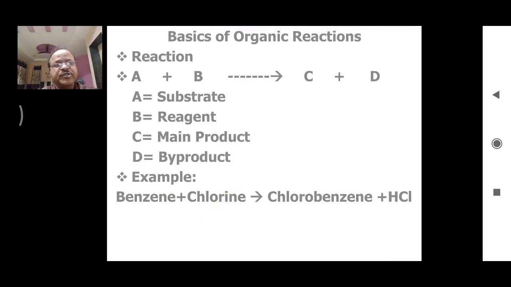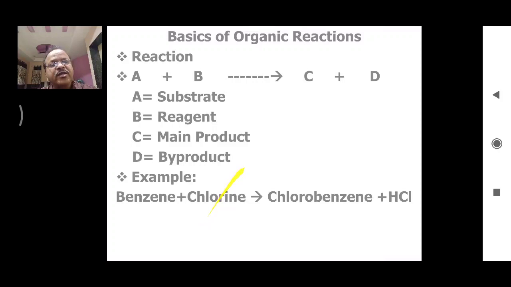So what is substrate? Substrate is the compound on which a reaction is to be carried out. The compound which undergoes chemical change, that is called as substrate. The compound on which reaction is to be carried out is called as substrate. So in different ways we can define substrate.